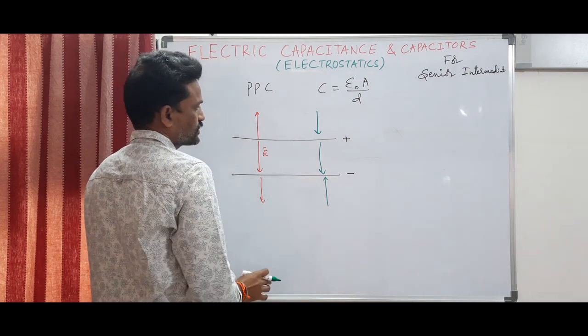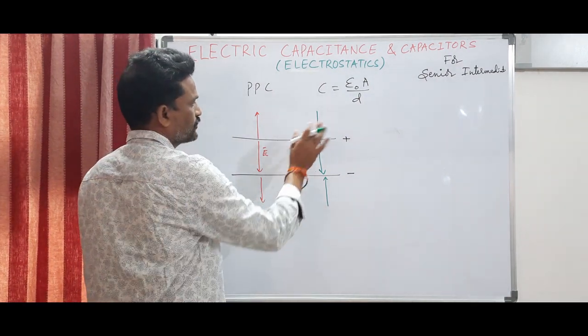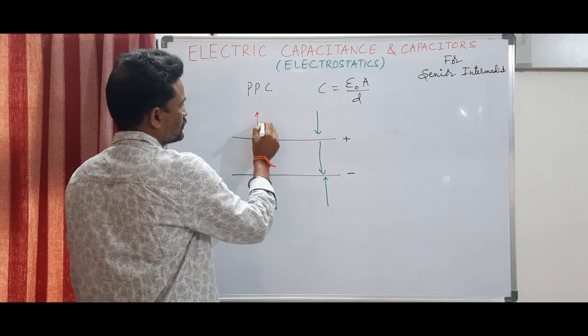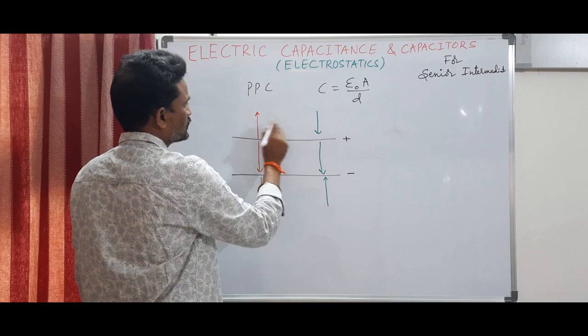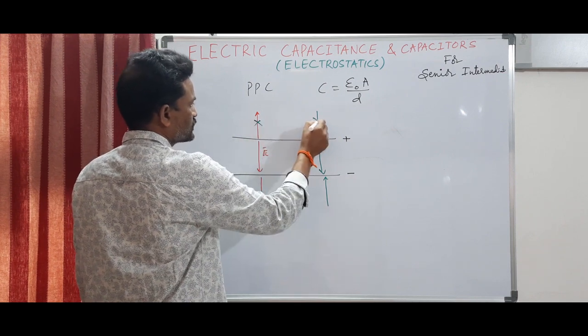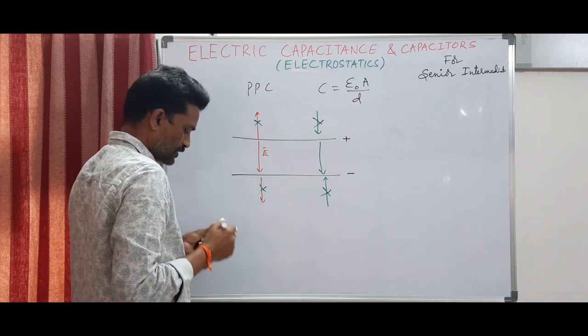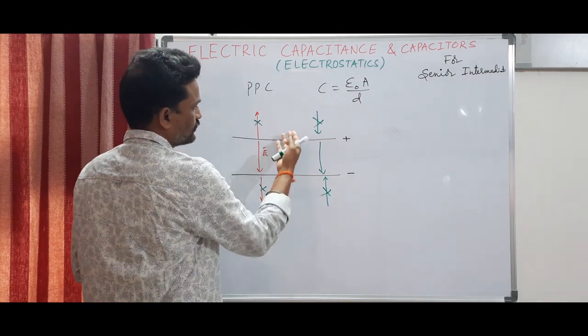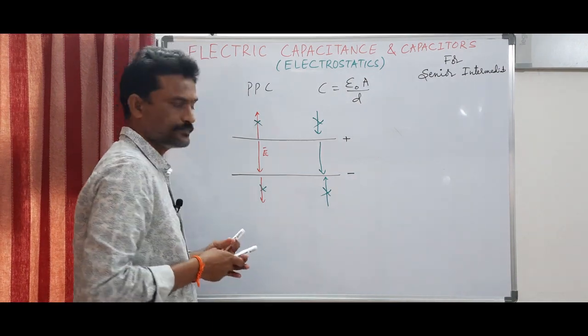The intensity of electric field due to these two plates is the same because they have the same charge. Outside, the fields are equal and opposite, so they cancel each other. Even here they cancel each other. Whereas in the middle of these two plates, the two electric fields add up.